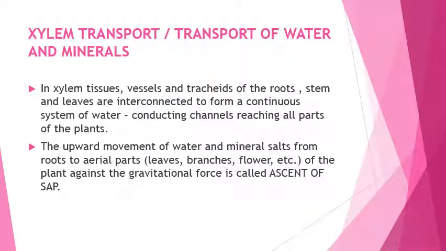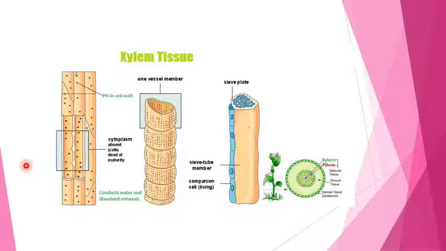That is the dissolved minerals or the salt in water. Ascent means upward movement, ascending movement. So this is the picture of your xylem tissue, in which you can see the vessels and the tracheids, and the cytoplasm is absent. As we know, the xylem is a dead tissue, and it helps in conducting the water and dissolved minerals in a continuous manner from roots to the top of the plant.